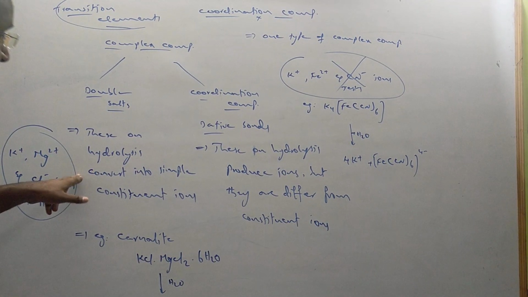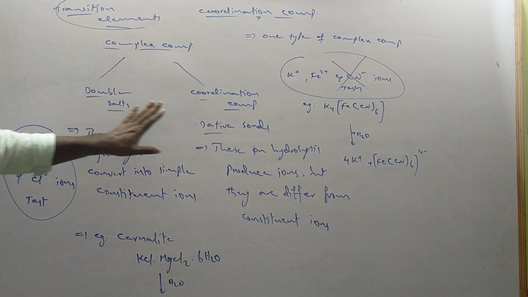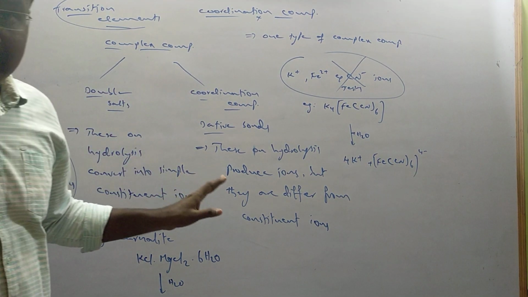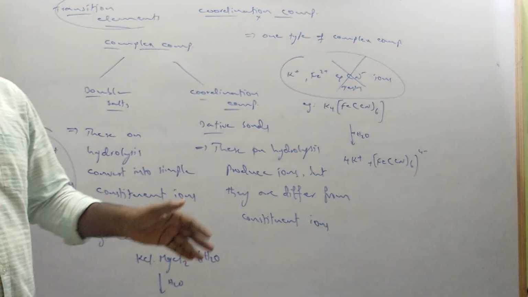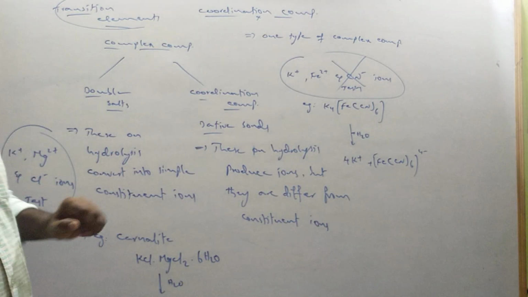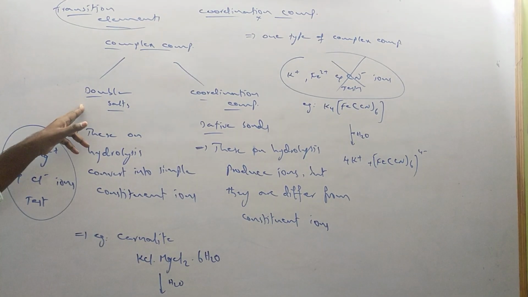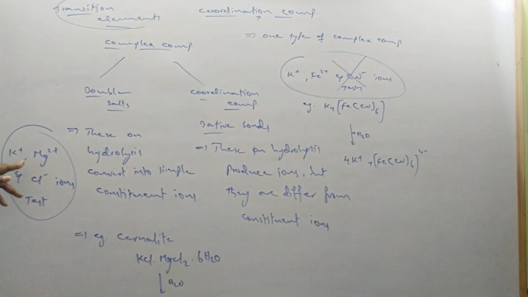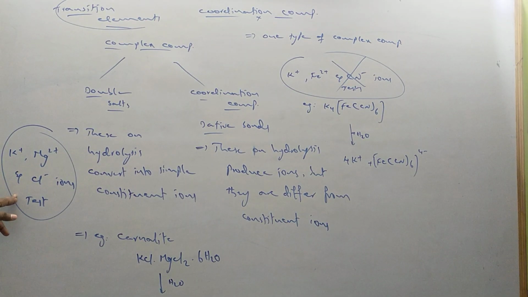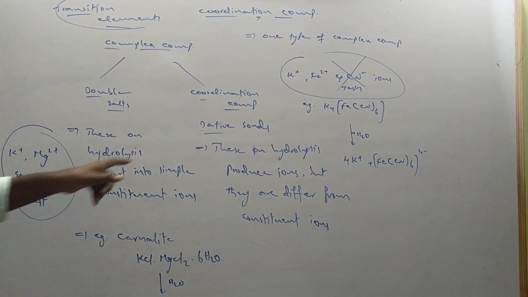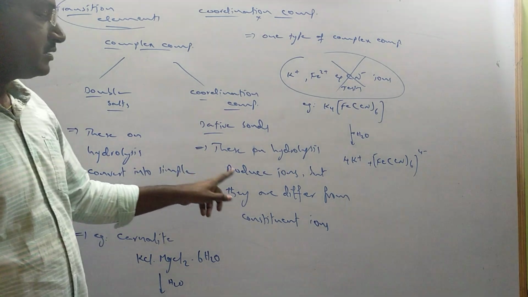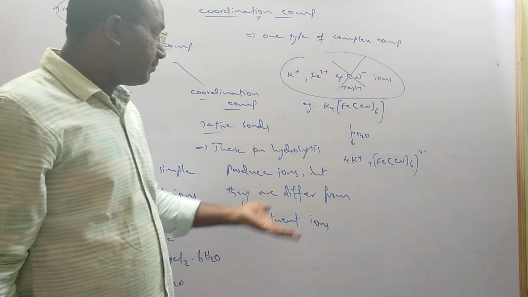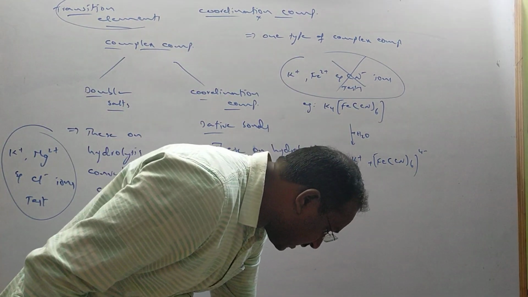But on hydrolysis, both are stable in solid state. Double salts and coordination compounds both are stable in solid state. We can differentiate them on hydrolysis. If we add water to this double salt, it converts into its constituent ions and will give simple ion tests on analysis. And coordination compounds on hydrolysis also produce ions, but those ions differ as compared to its constituent ions.